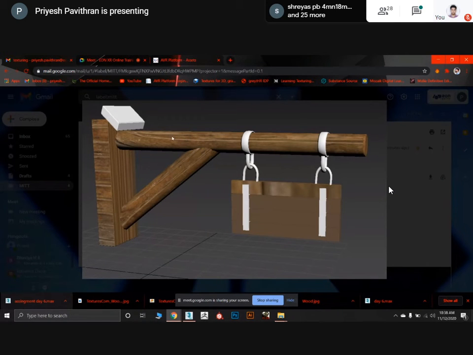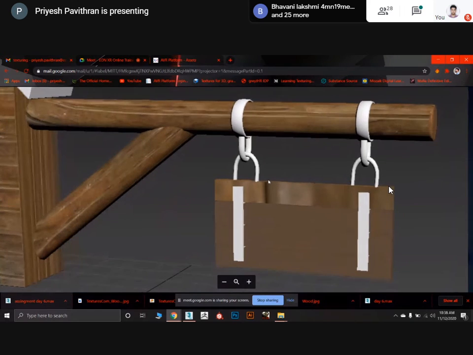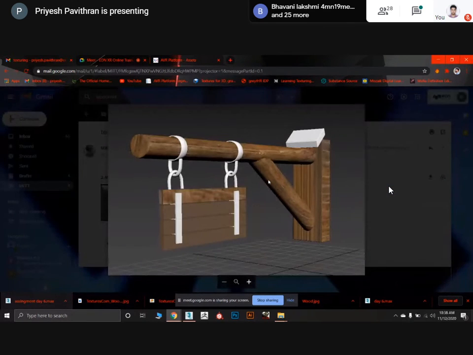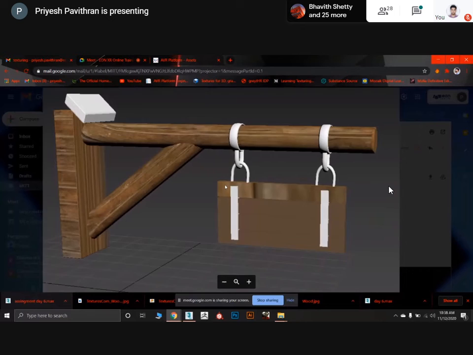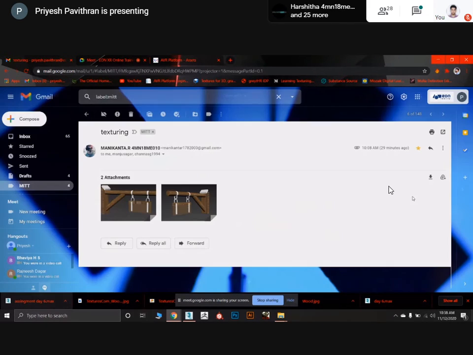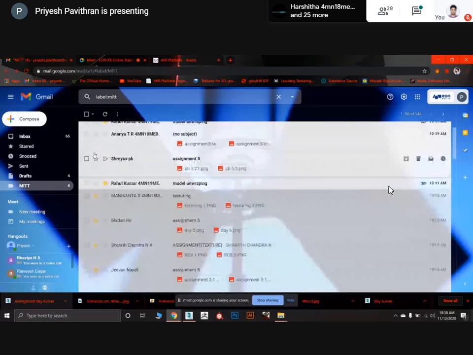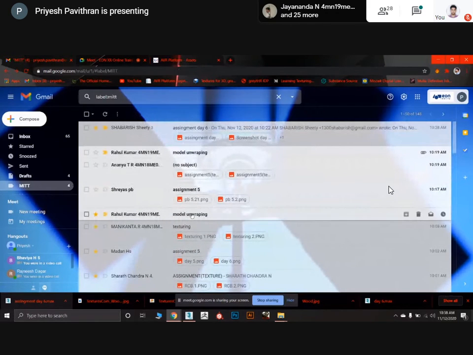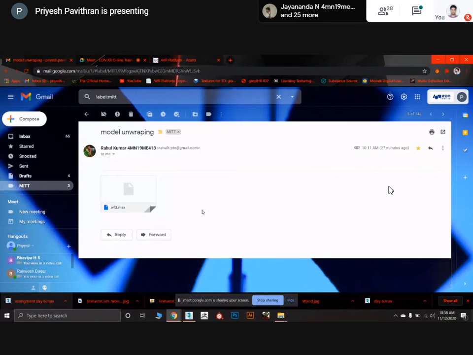So no comment for these two parts. It's looking nice, and that's it. You just have to unwrap it again, Manikanta. So select all these parts and leave these parts. Okay. Okay, sir. Thank you. Now who's this? Rahul. Rahul sent me a max file.